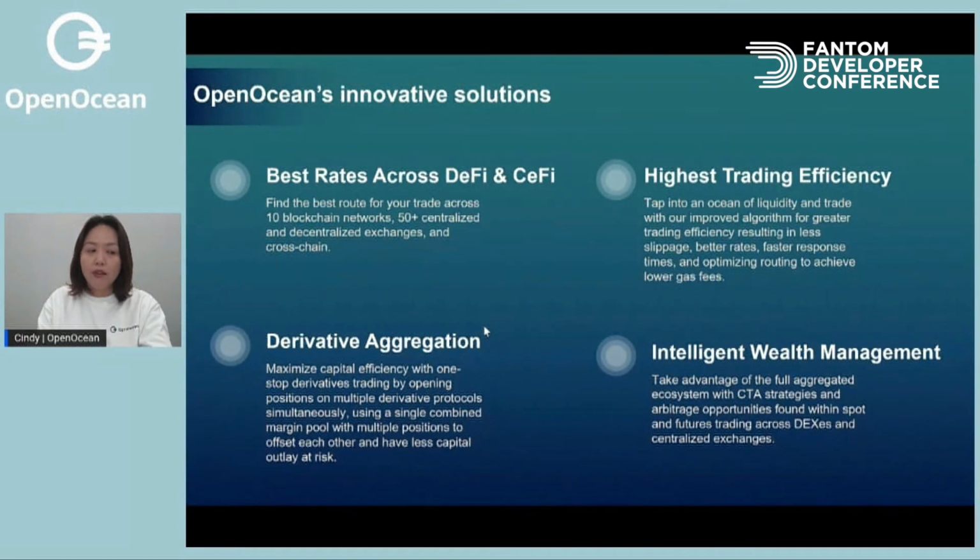So OpenOcean offers you the tool to utilize your capital and make a profit based on our designed trading strategies for you. And you can also apply your own trading strategy on OpenOcean based on our aggregated ecosystem.